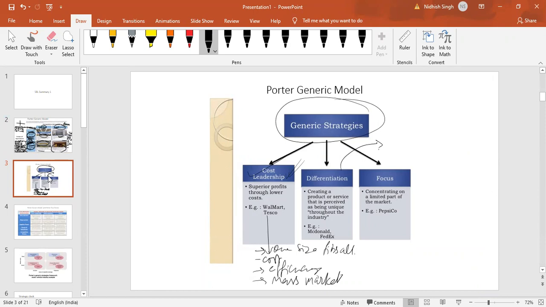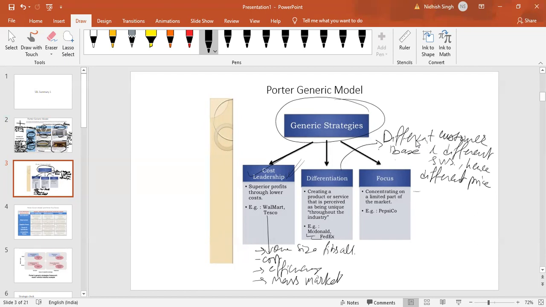Differentiation, now we know. McDonald's, FedEx, different customer base, and different service. Hence, different price. What do they follow?